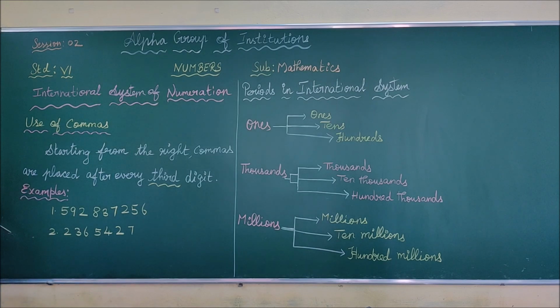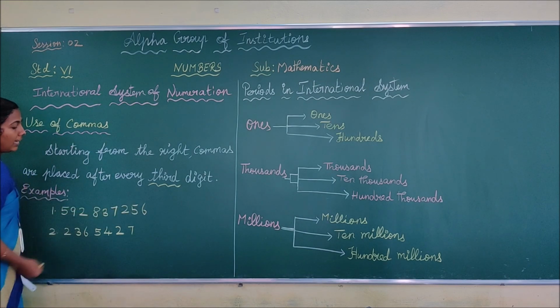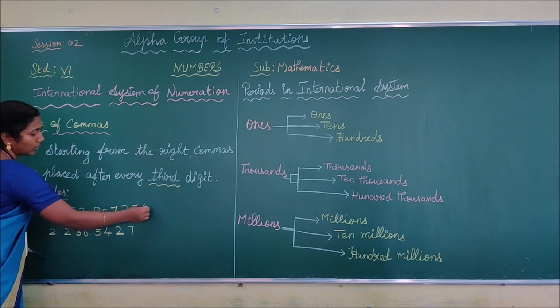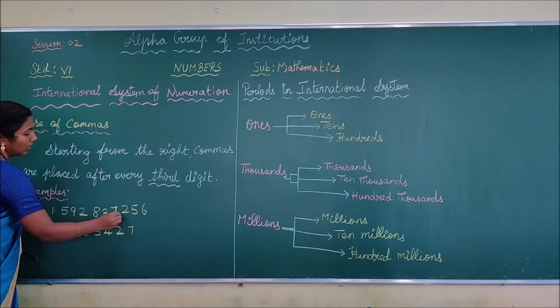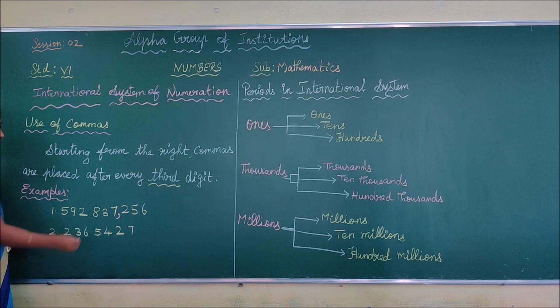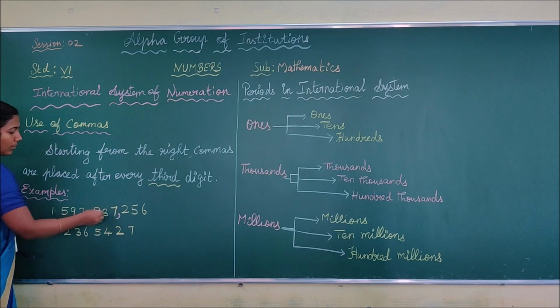Let us see this example. Starting from the right of the number, count 1, 2, 3. Here you have to place the first comma. That is, every 3 digits you have to put a comma. 1, 2, 3.